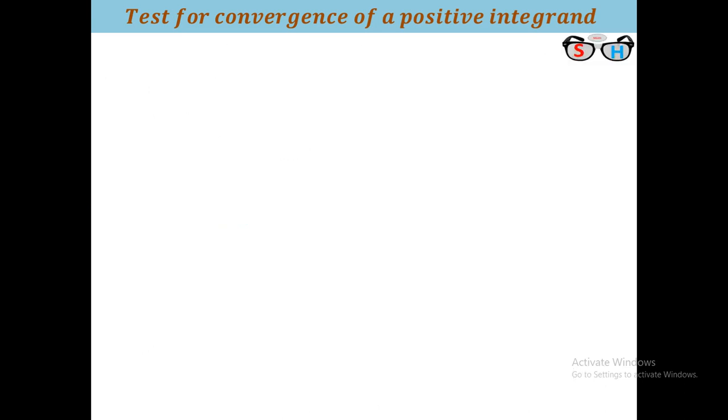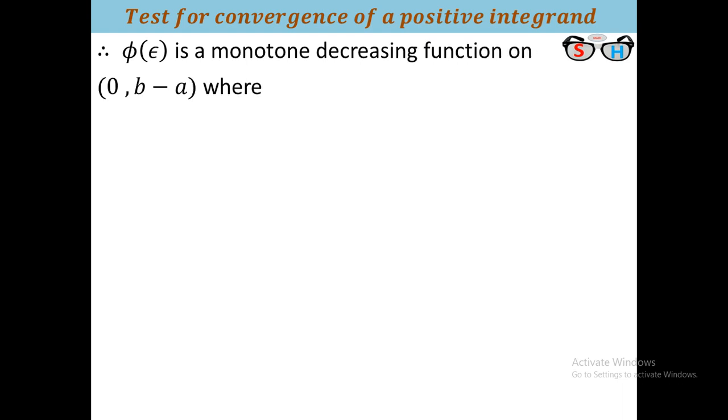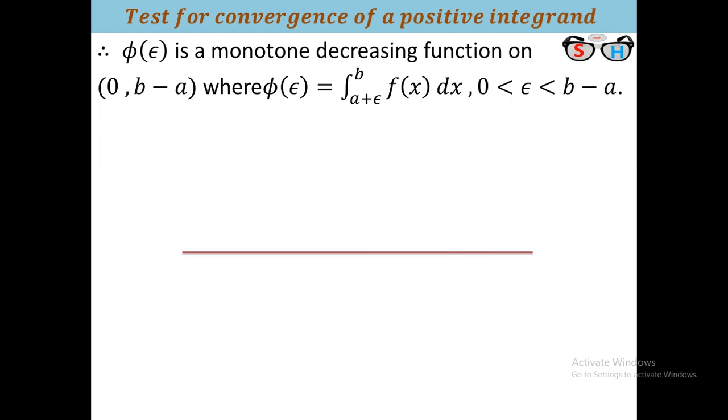So we get phi is a monotone decreasing function on 0 to b minus a, where phi is the integration of f from a plus epsilon to b, where epsilon lies between 0 and b minus a. Now I give some idea. This is the x-axis, y-axis. Here actually this is not the x-axis. I write down epsilon here, and the vertical line is phi of epsilon.